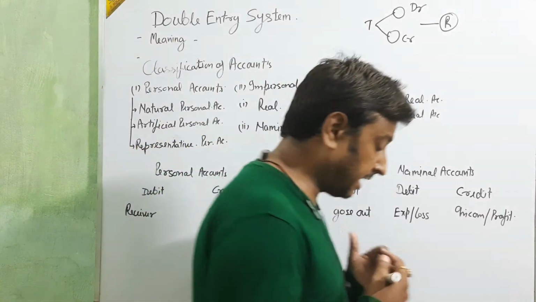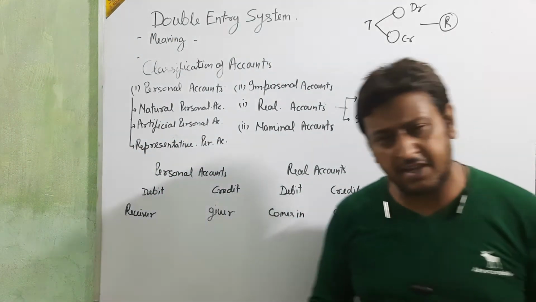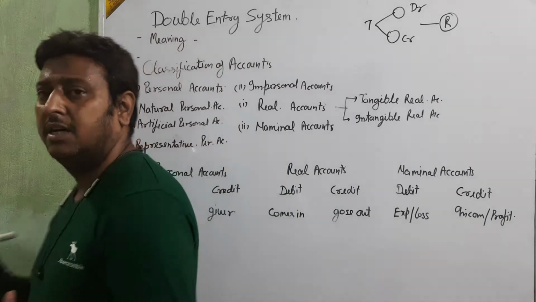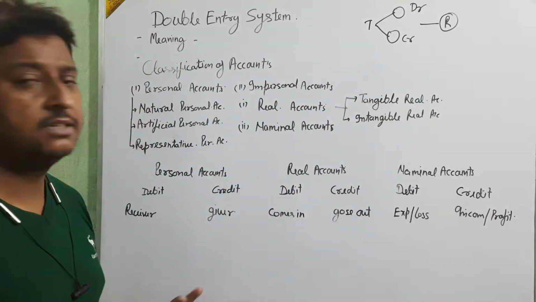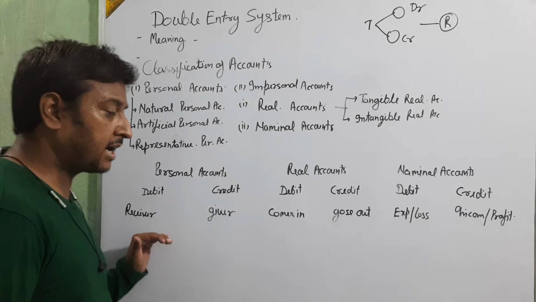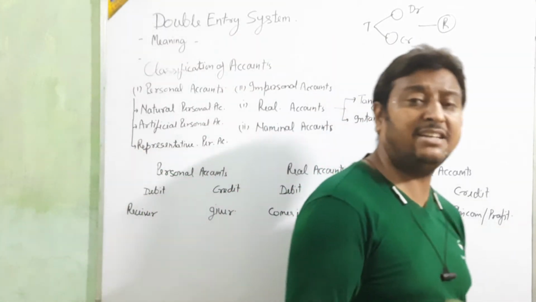When Ram is receiving, the receiver is debit and the giver is credit. It means Ram debit and Ramesh credit.